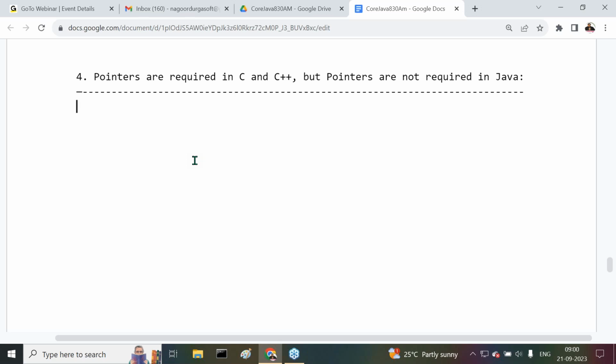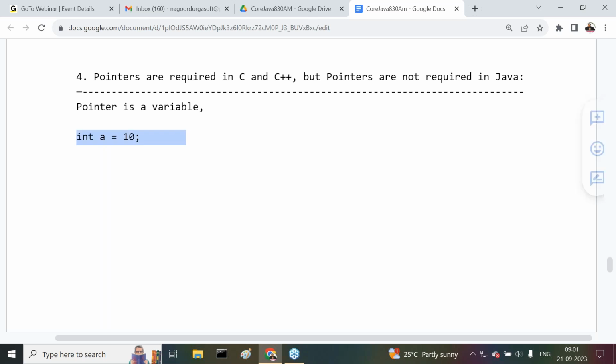First of all, a very simple definition for pointer. Pointer is a variable. In general, normal variables are able to store data. For example, int a is equal to 10. 10 is the data, and the data 10 will be stored in a normal variable. In general, variables are able to store data directly.